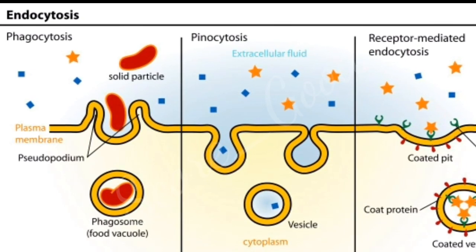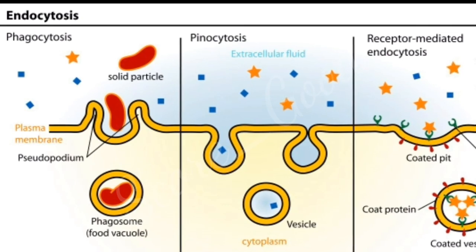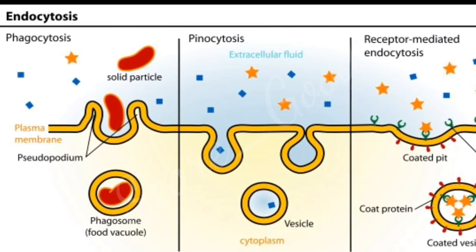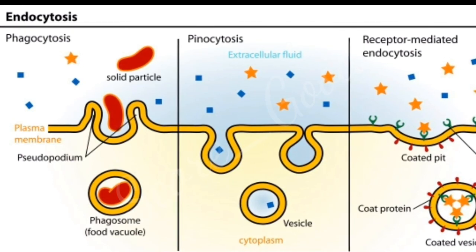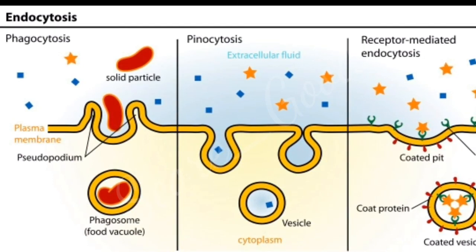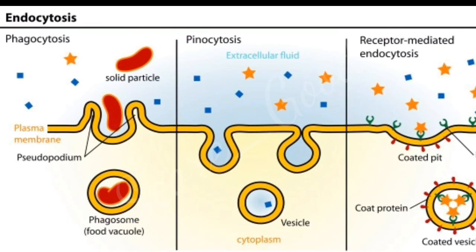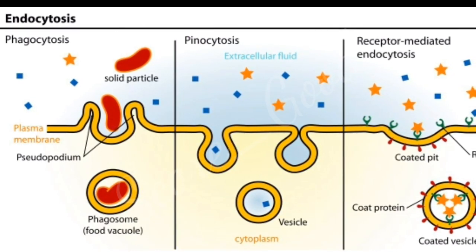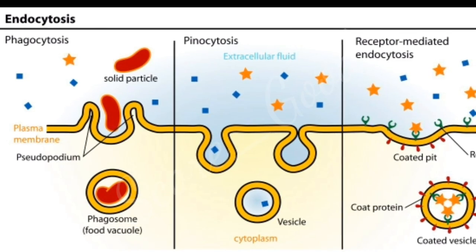The second process is exocytosis, where the substances or particles are pushed, making the substance move out of the cell. That is exocytosis. The pushing or making the substance move out of the cell is the same process which we described in endocytosis.